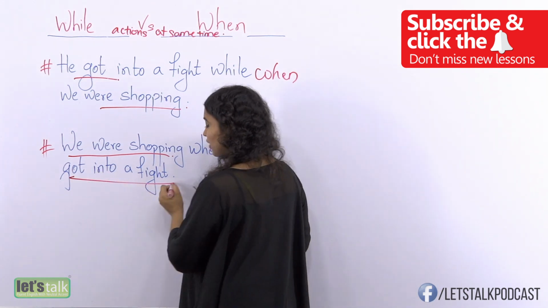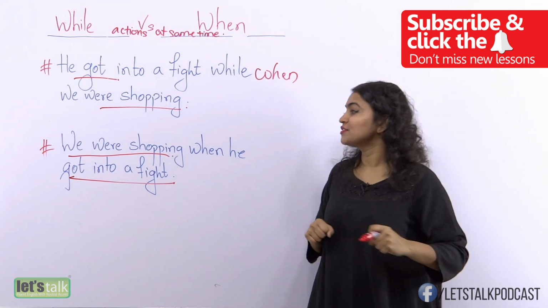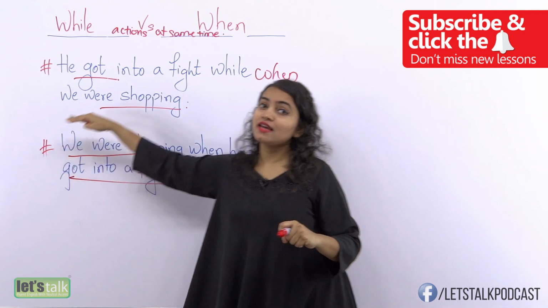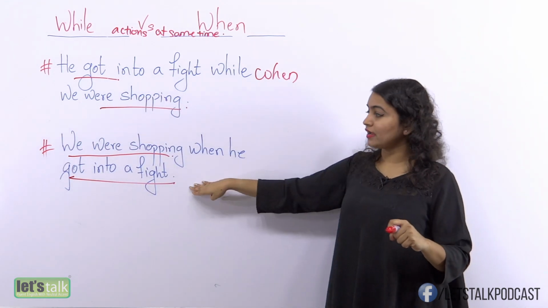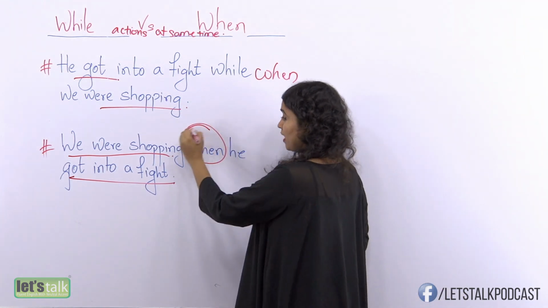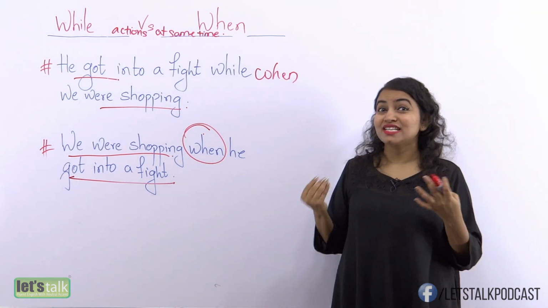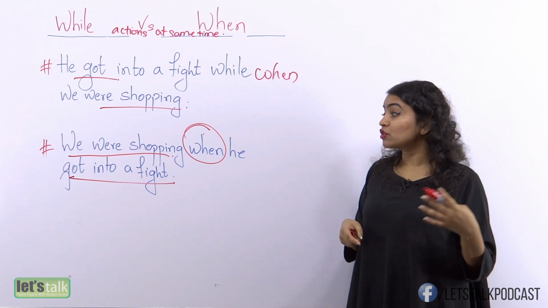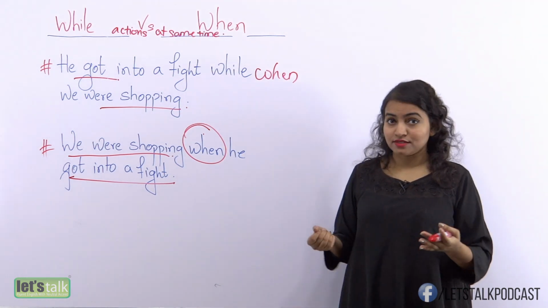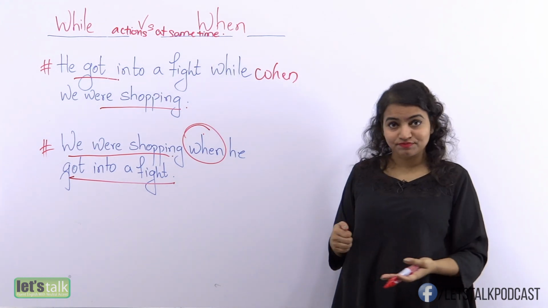He got into a fight. It is an action already done. He's fought already. So if we have a continuous action which is then followed by a single action, then you can only use the word when. I mean, imagine if you use the word while, it wouldn't really make sense. So if you said, we were shopping while he got into a fight, that's not correct. You just say, we were shopping when he got into a fight.